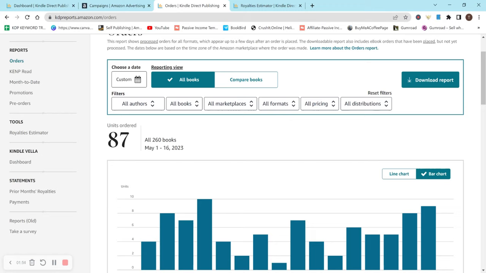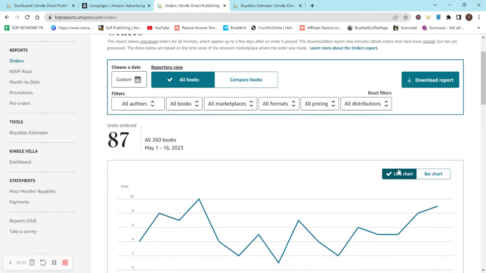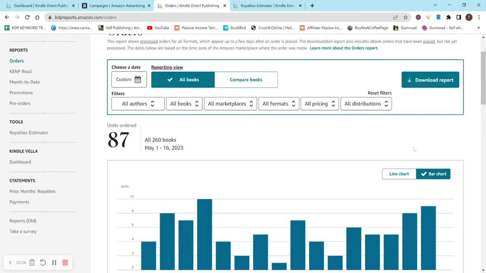Looking at my chart down here, I have kind of random amounts of sales every day. It seems to vary quite drastically. On the 4th day here, I have 10 units sold, which is one of my highest amounts in a day. I'm not sure what my current highest is, but 10 for me is a really, really good day. And in the middle here, I've sold only 1. If I go to the line chart, it went up and then down and then up again. I'm not sure if there's any sort of pattern here, but it definitely varies each day.